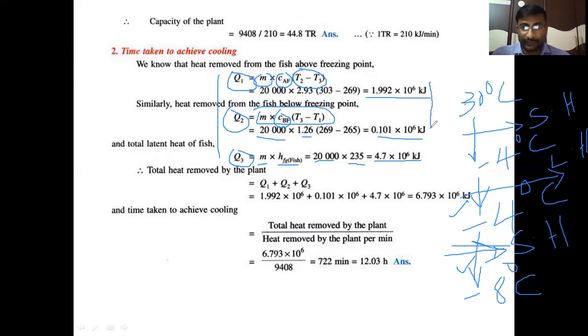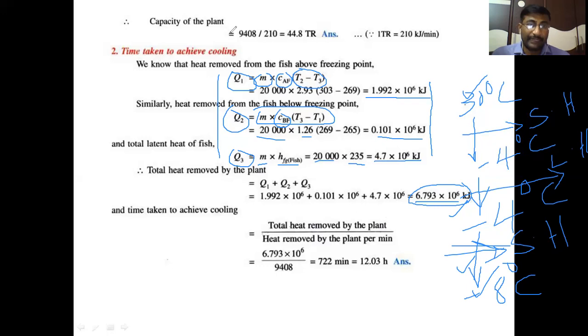Therefore, the total amount of heat to be removed is Q1 plus Q2 plus Q3. That is 6.793 into 10 to the power of 6 kilojoules of heat to be removed to convert fish at 30 degrees centigrade to frozen fish at -8 degrees centigrade. So this much heat is removed by the plant.